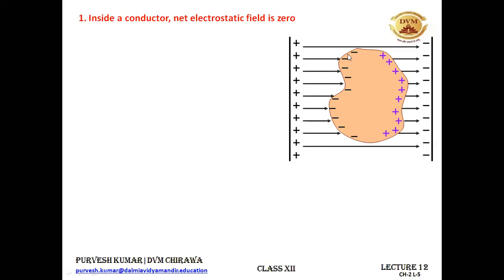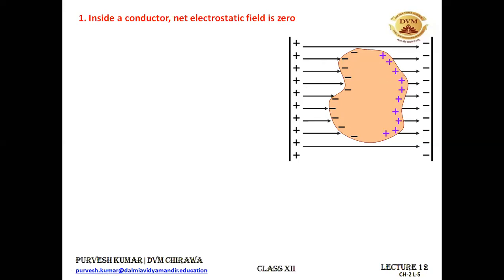You see the negatively charged carriers near the positively charged plate of the electric field, and positive charges at the negative terminal. Because of this charge separation inside the conductor, there will be an electric field inside the conductor known as the induced electric field.